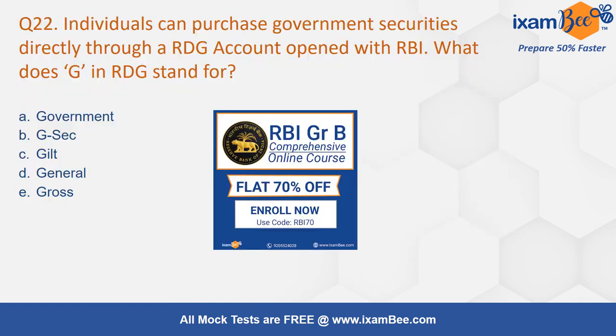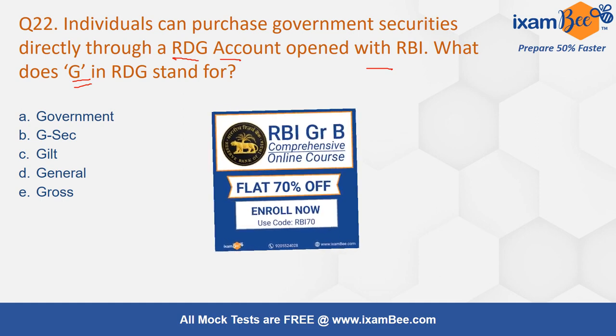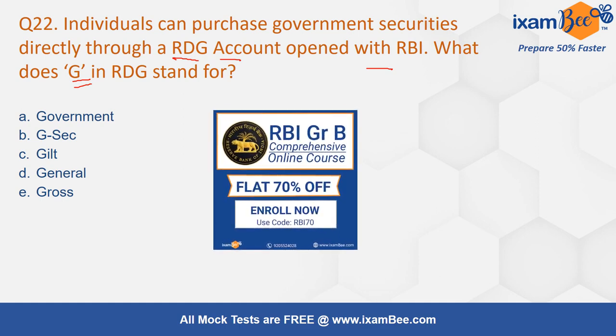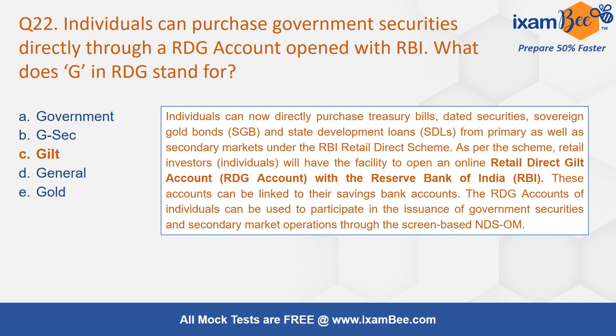Now this one. Individuals can purchase government securities directly through an RDG account opened with RBI. So what is the full form of RDG? Because here in the question only the G is asked, but you have to remember RDG, right? And the correct answer is gilt. Gilt is the word used for government securities. So gilt is something like gold.